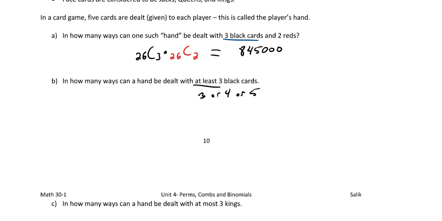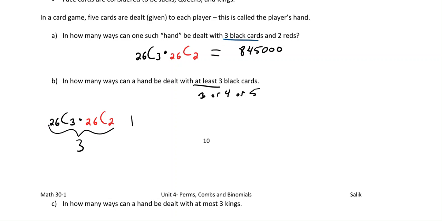Okay, so let's start. So this will be of the 26 black cards, we're going to choose 3 of them. And we're going to multiply that by, of the 26 red cards, we're going to choose 2, right? So that's like scenario number 1. So that's 3 black cards.